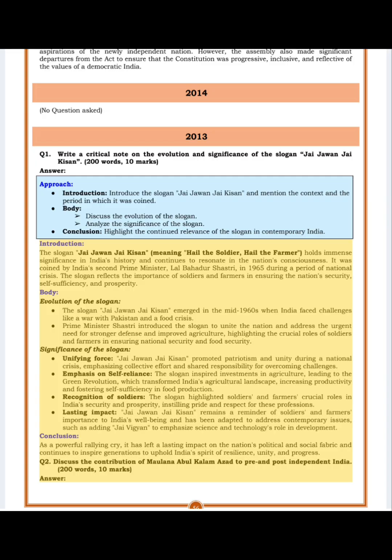Conclusion. As a powerful rallying cry, it has left a lasting impact on the nation's political and social fabric and continues to inspire generations to uphold India's spirit of resilience, unity, and progress.